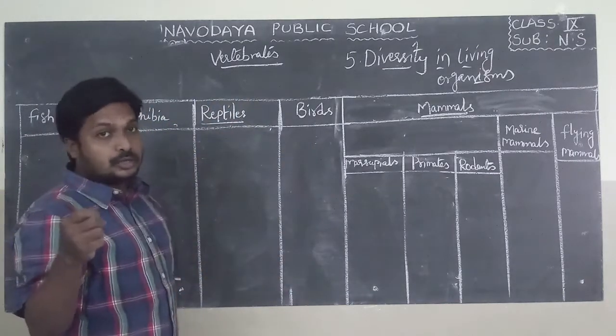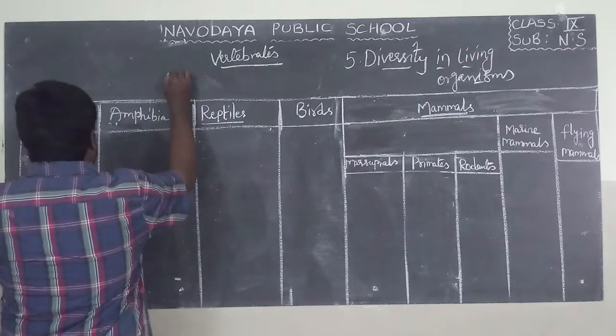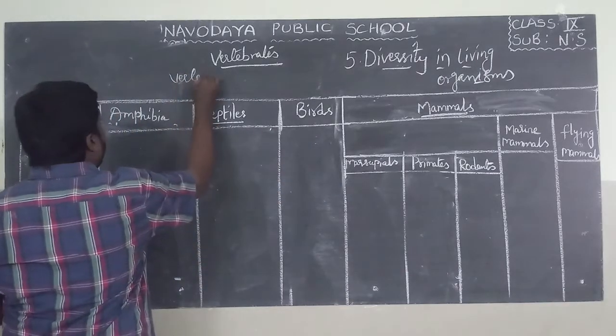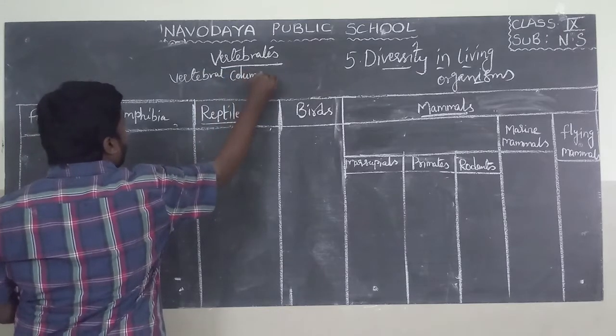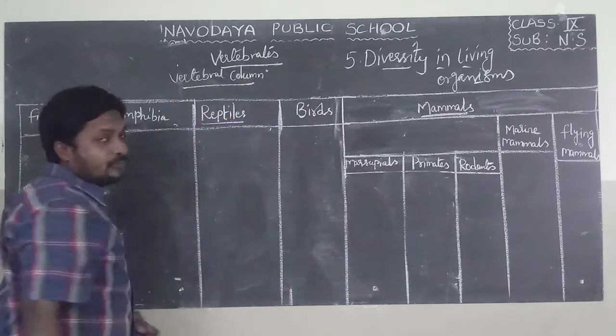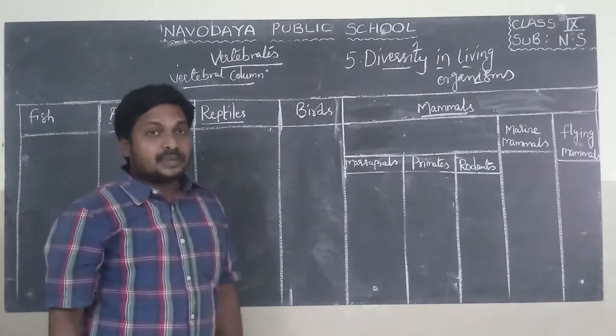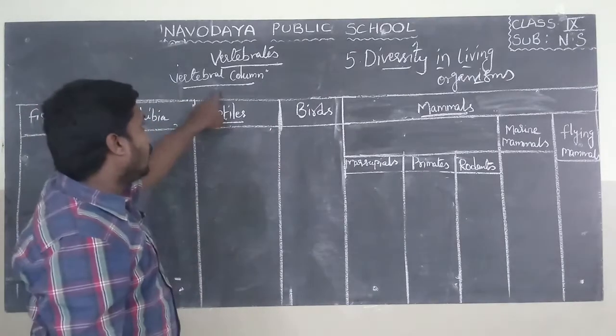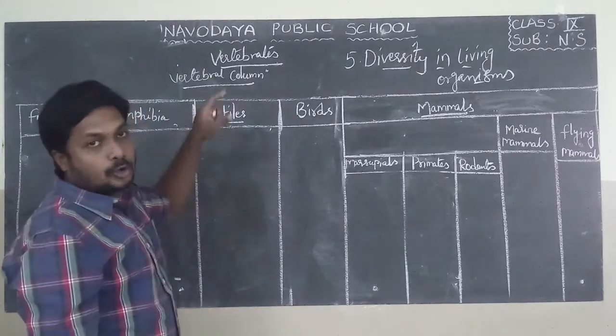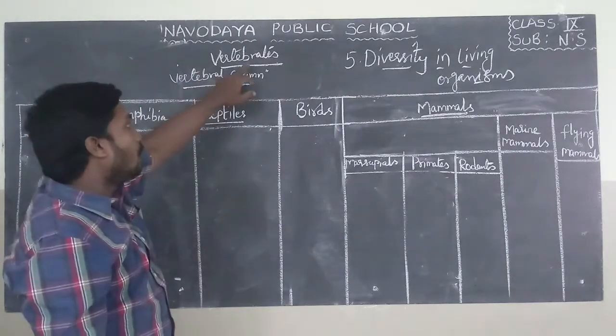Which organisms are also called vertebrates? The animals which have a vertebral column or backbone are known as vertebrates. In this group of organisms, the notochord is replaced by the vertebral column. Having a vertebral column is the fundamental character of vertebrates.